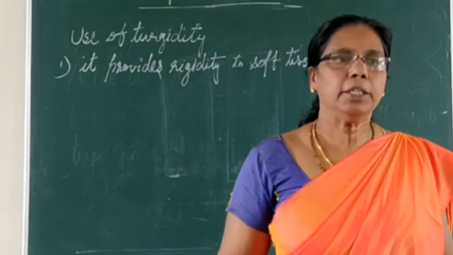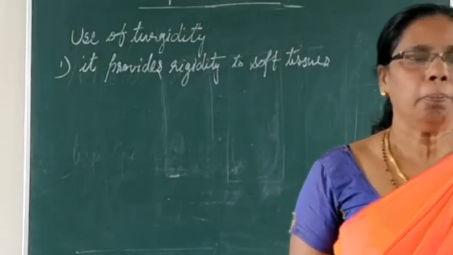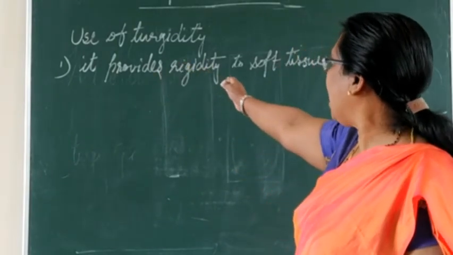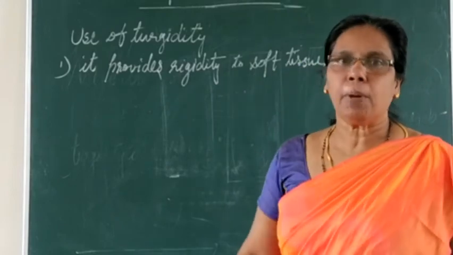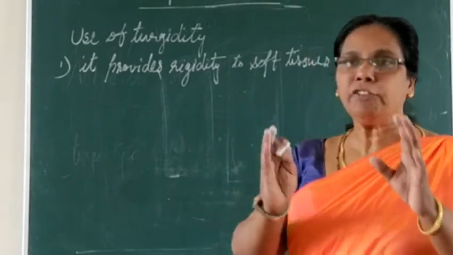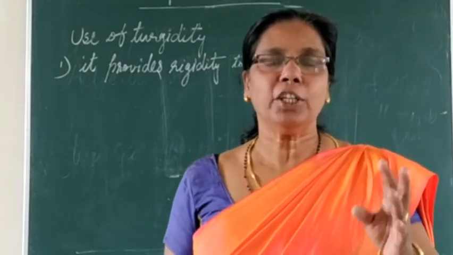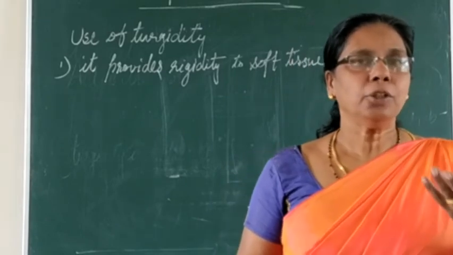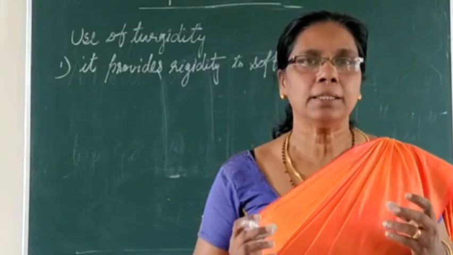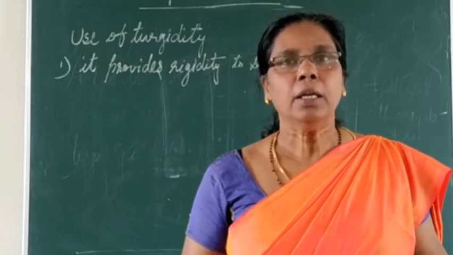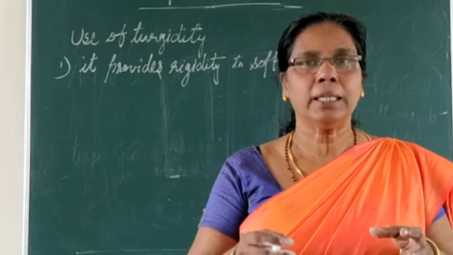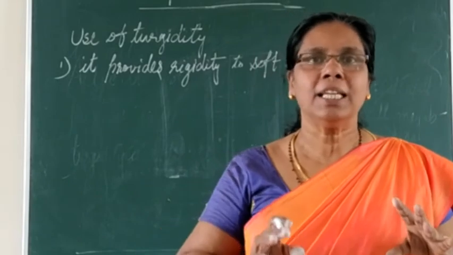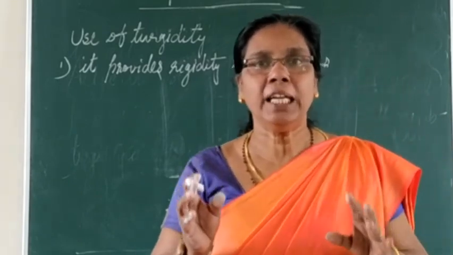Now let us see what the uses of turgidity to plants are. First, turgidity provides rigidity to the soft parts of the plants, the soft tissues. The softest tissue is the leaves, isn't it? In the hot sun you can see the wilting of the leaf. Slowly, in the absence of water or when more evaporation takes place, the leaf will be drooping down. That is nothing but wilting of the leaf.